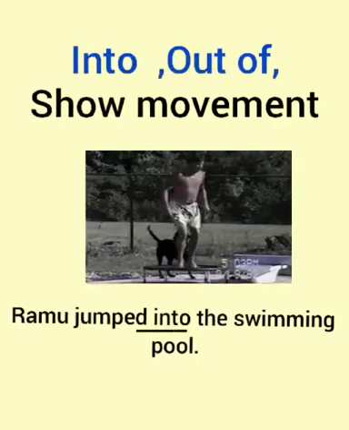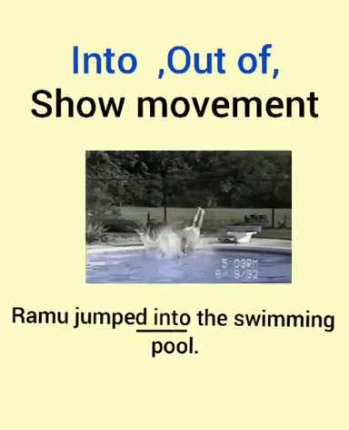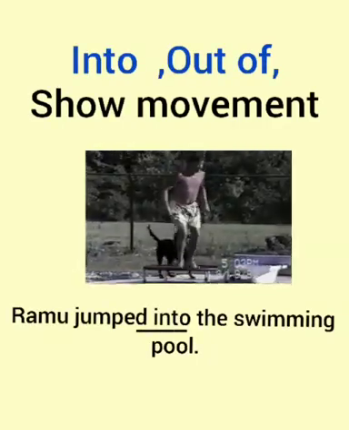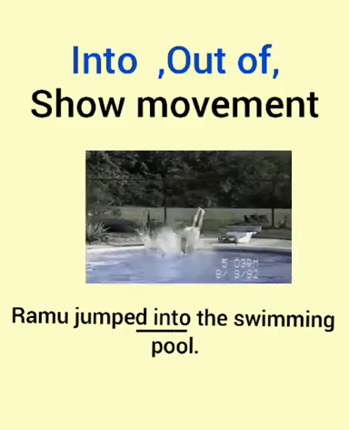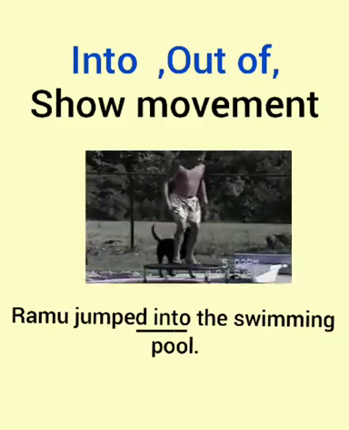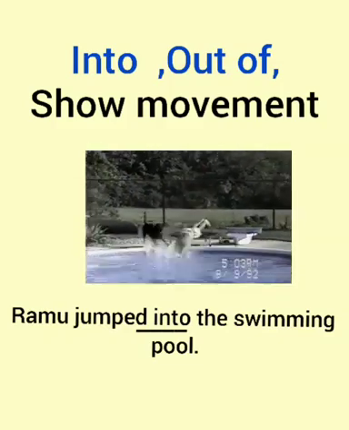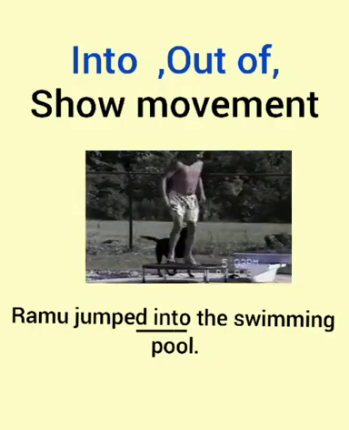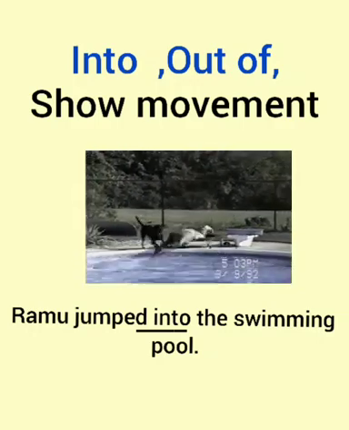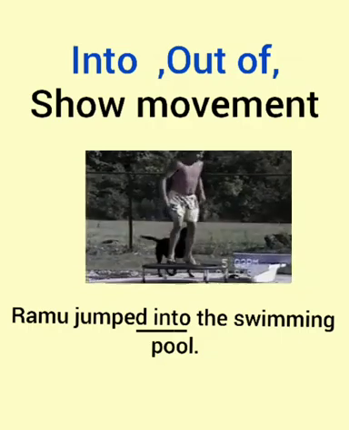The prepositions into and out of show movement. They tell us where something or someone is going. For example, Ramu jumped into the swimming pool. So, into tells us the movement of Ramu. Reena climbed out of the swimming pool. In this sentence, out of tells the movement of Reena.